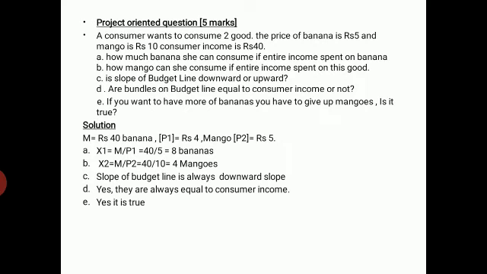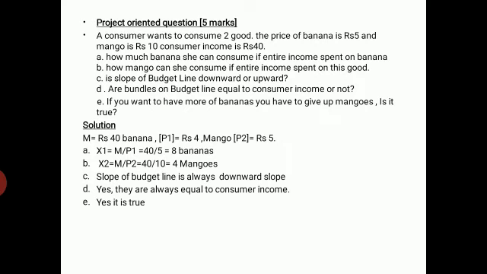Now let us take the first one. How much banana she can consume if entire income is spent on banana? Here we will take x1, that is units of good one, or bananas consumed. How will you derive it? M divided by P1, the consumer income divided by price of banana, that is 40 rupees income divided by 5. When you divide, you will get 8 bananas. That is, if entire income of 40 is spent on banana, which costs 5 rupees per banana, then she can consume 8 bananas.